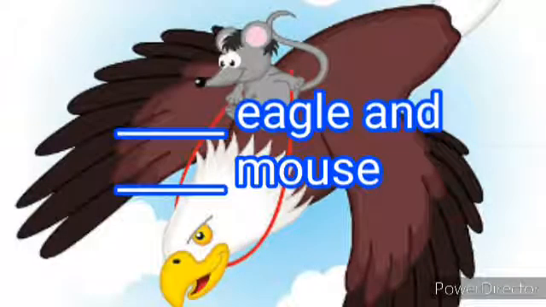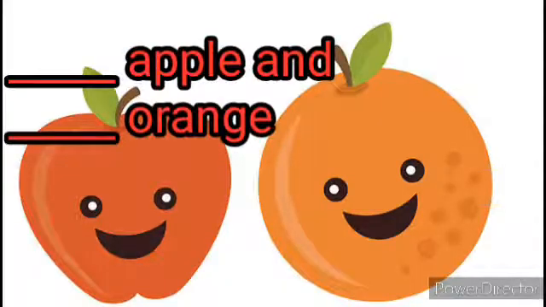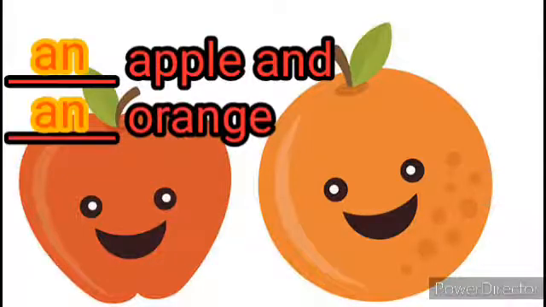Dash eagle and dash mouse. Which article will you use for eagle? An, because eagle starts with a vowel sound. And for mouse which article will you use? A, because mouse starts with a consonant sound. Dash apple and dash orange. For both the words we will use an, because apple and orange start with a vowel sound.